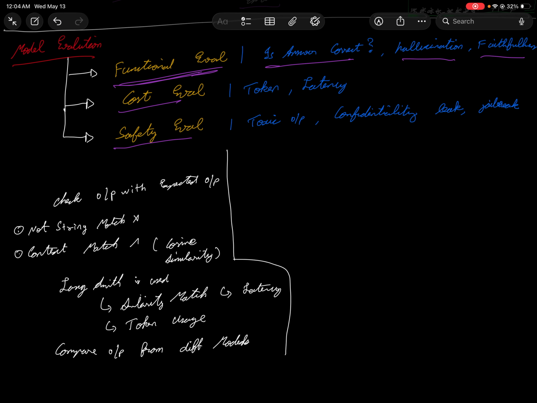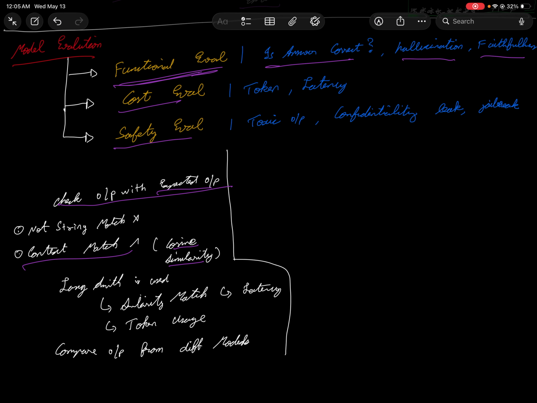We give the input, and we also pass the expected output, and see if that is matching. It's not an exact string match, obviously. You know how the model works on the back end, so it won't be an exact string match. But we still have certain things called cosine similarity functions, where you use those. Basically it compares the context and gives you a score based on the output and the expected output. So that's how things work.